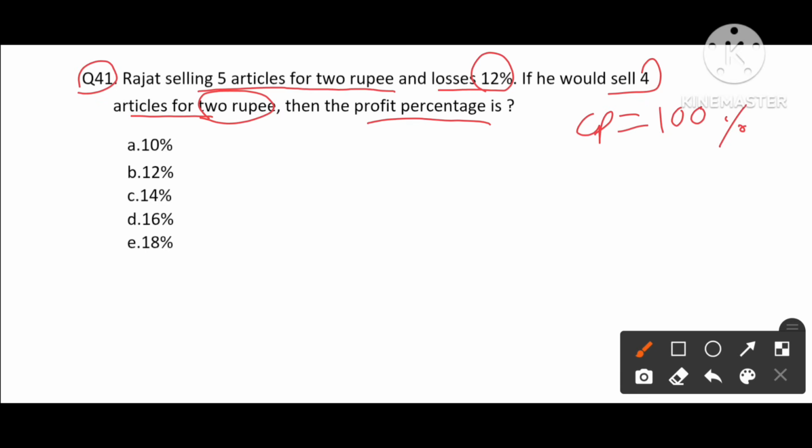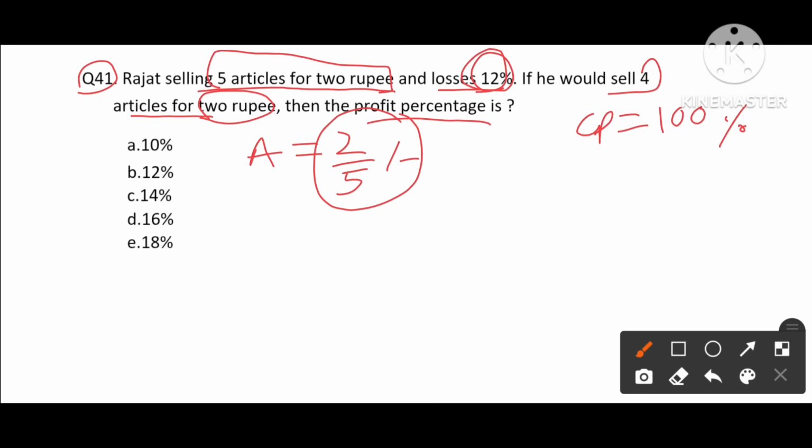Now it says that 5 articles for 2 rupees means each article will be sold for 2/5 of a rupee. And it said that this made a loss of 12%. So it was sold at 88%, 12% loss from 100.